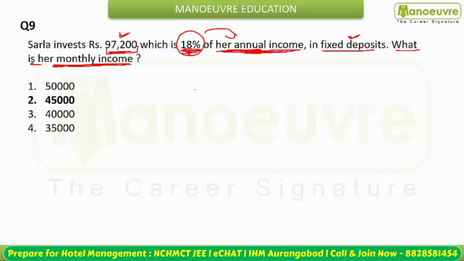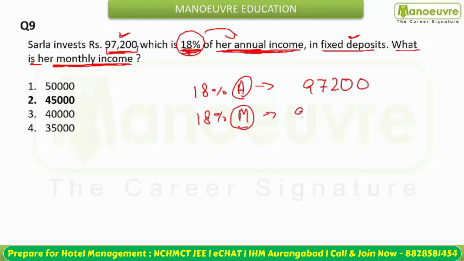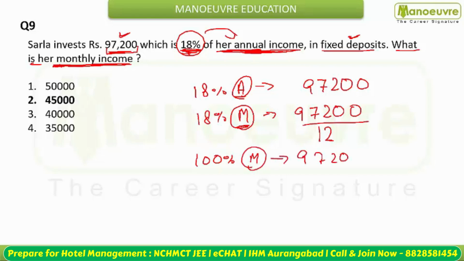So what are you going to say? 18% of the annual income is 97,200. So you can say 18% of monthly income will be 97200 by 12, since one annum has 12 months. So we divide this by 12, and now you have to calculate the complete monthly income. So this is 100% of monthly income, which will be 97200 into 100 by 18.